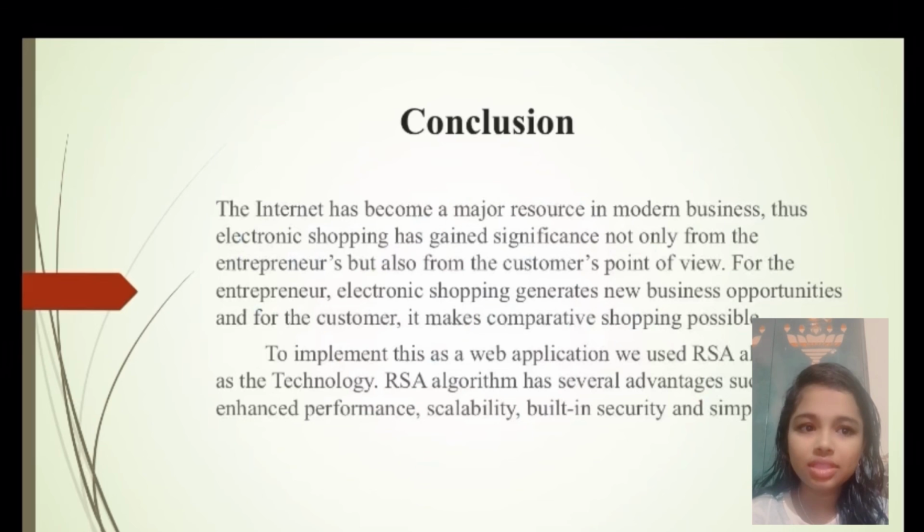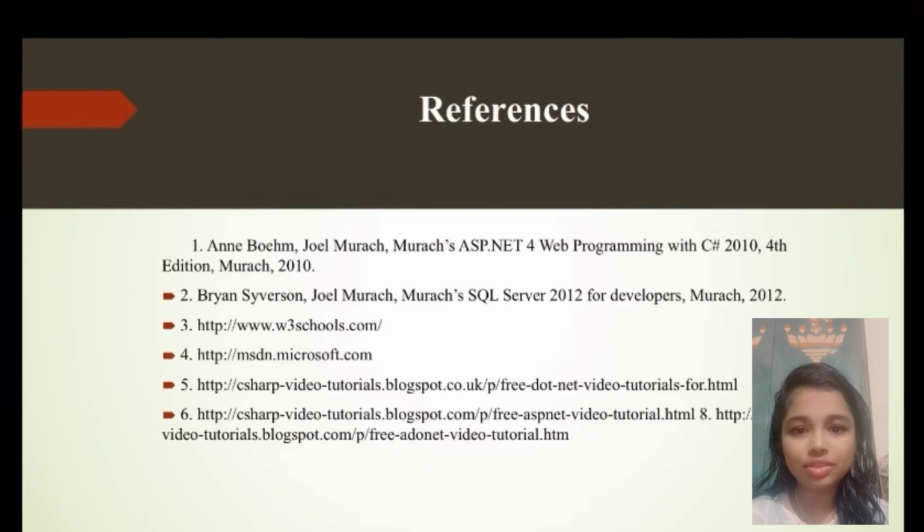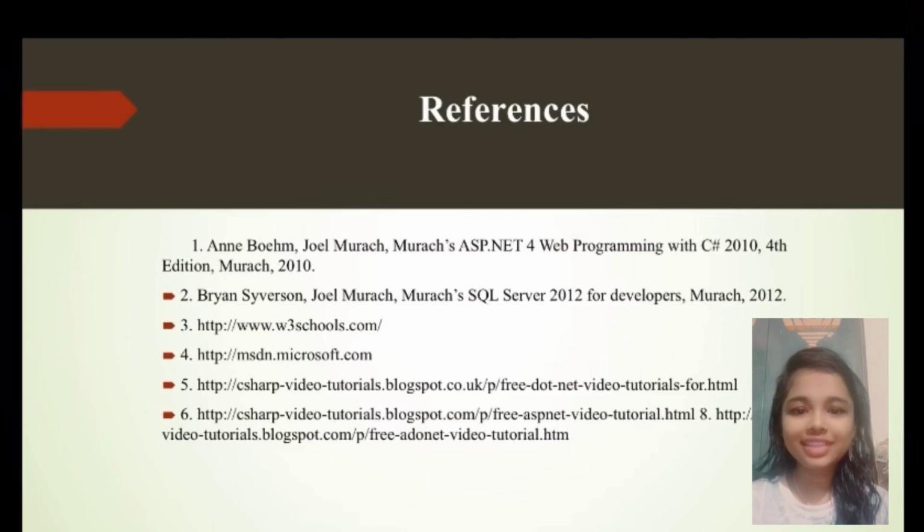To implement this web application, we use the RSA algorithm as a technology. The RSA algorithm has several advantages such as enhanced performance, scalability, built-in security, and simplicity. We can use the RSA algorithm to make our path very simple and make ordering very simple. For reference, refer to this page to get more knowledge about that. Thank you for watching.